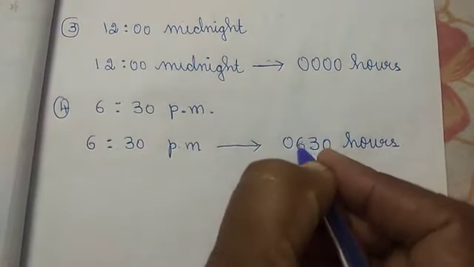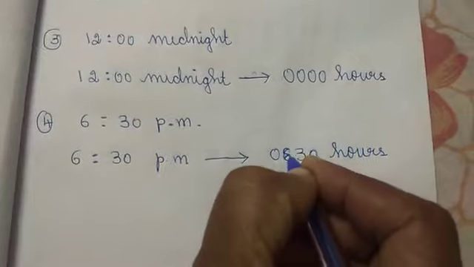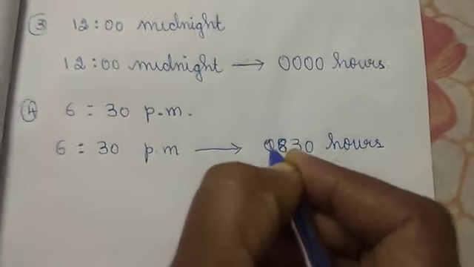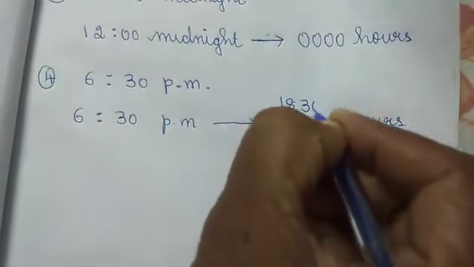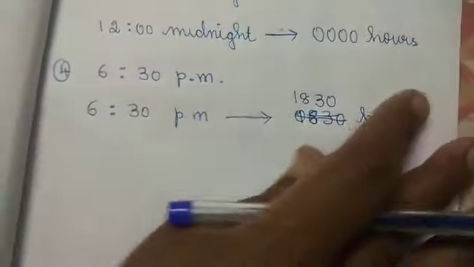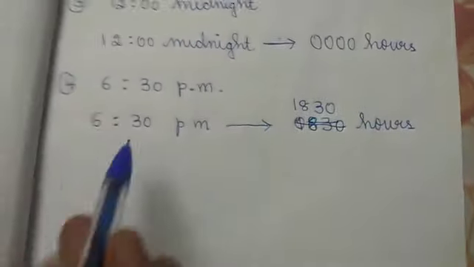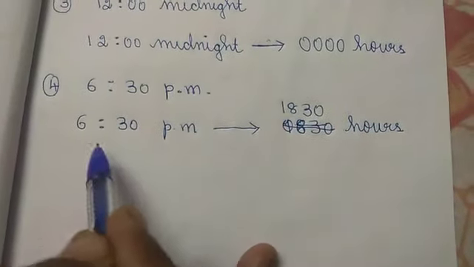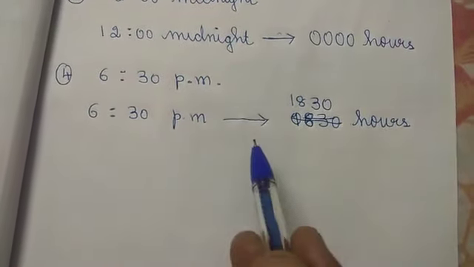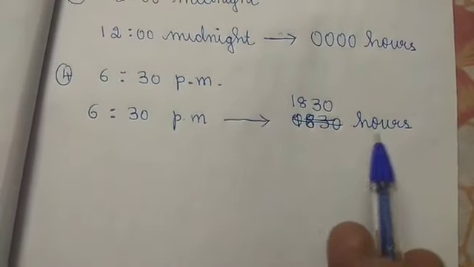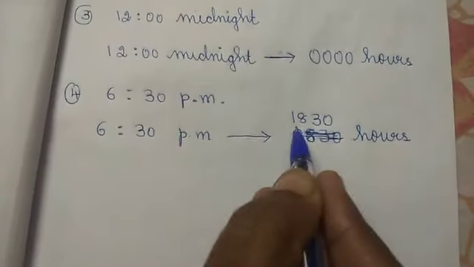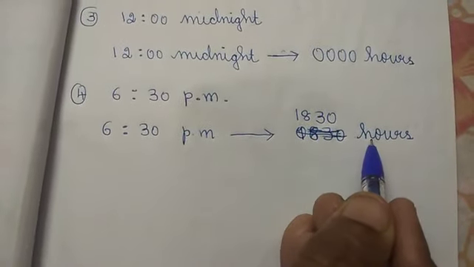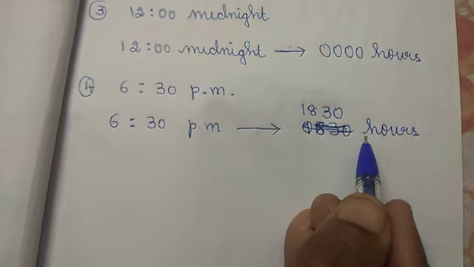You should not write 16; I said 18, isn't it, children? Wait, I'll write here. Sorry, children. 6 means what, children? 18. So, 18:30 hours. Suddenly I wrote AM, it's PM. So, 18:30 hours. Okay, children? Don't forget.